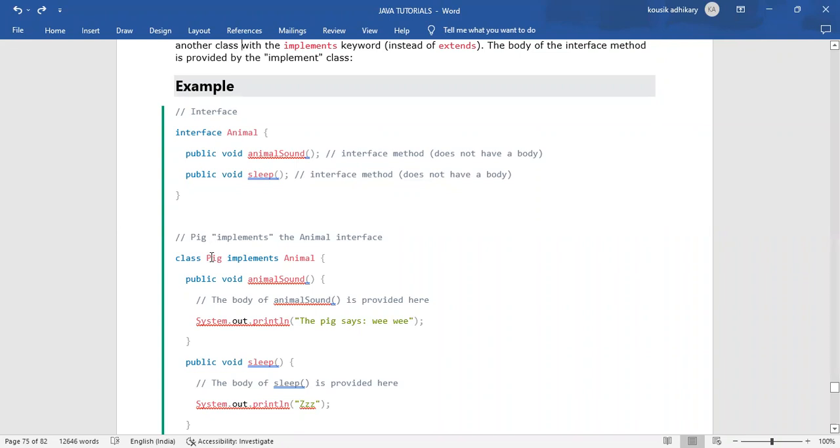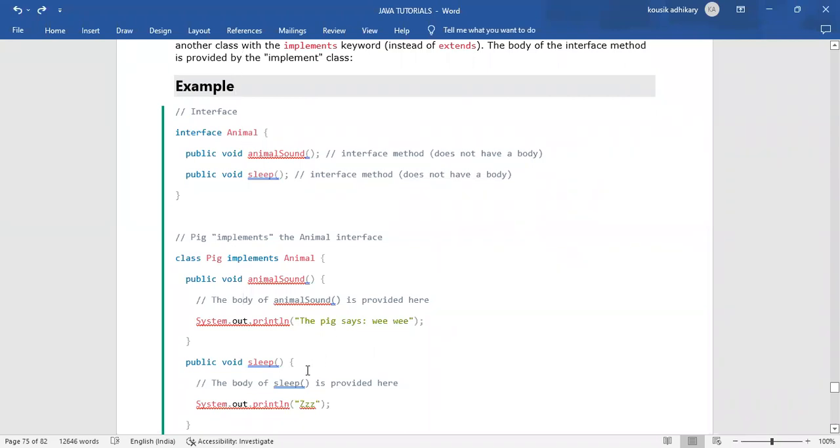That class Pig became the subclass of that Animal interface. So we can give a body to that interface method animalSound. Public void animalSound, we are giving a body to that interface method, and we are passing a message.